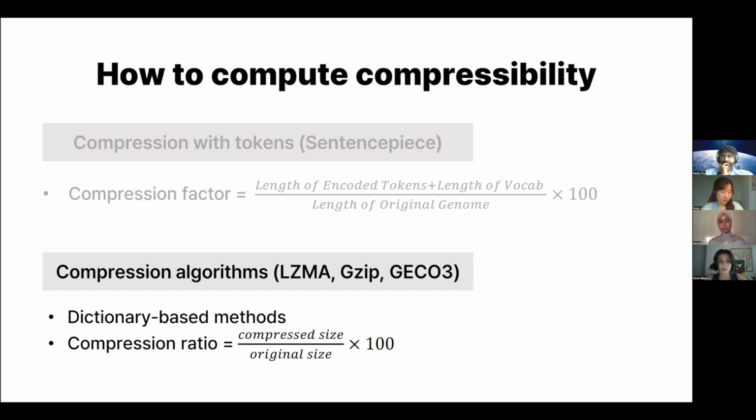These methods build a dictionary of repeated patterns found in the data, especially the Gecko3 method developed for genomic data, and it detects deeper patterns unique to the DNA sequence, such as repetitive elements, inverted repeats, etc. We use compression ratio to calculate compression. It is calculated by dividing the compressed size by original size and multiplying by 100.